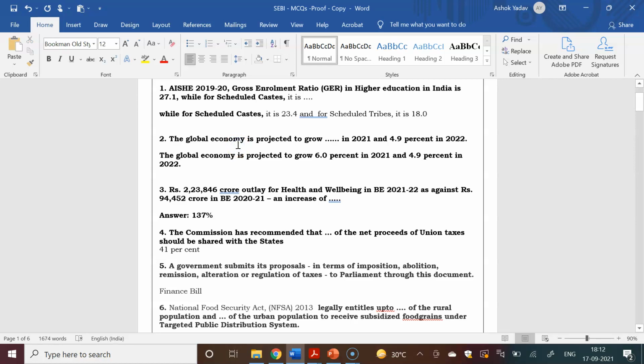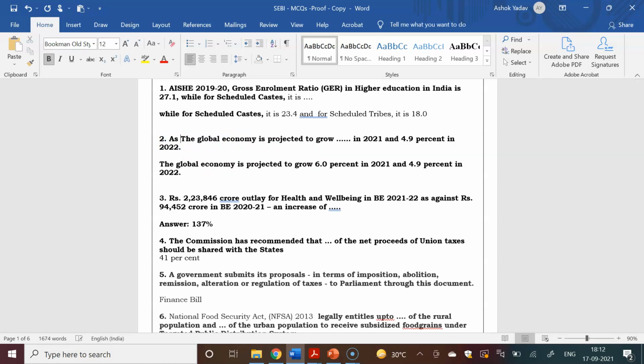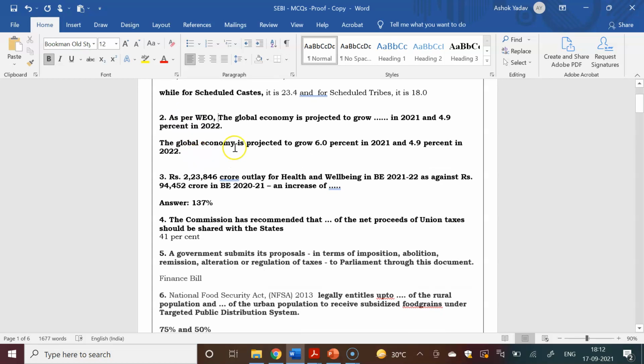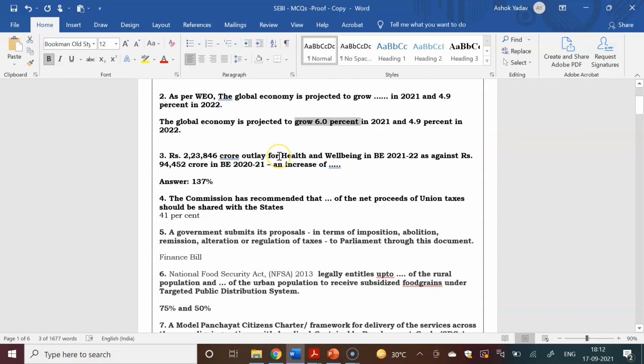Next question asked: the global economy is projected to grow by what percent in 2021, and that was 4.9% in 2022. Here we have missed the report, as per the World Economic Outlook, the global economy is projected to grow at 6%. These 40 questions are exactly similar to the exam. We have tried to collect all the questions from the aspirants who have appeared in this exam, so the questions are accurate.